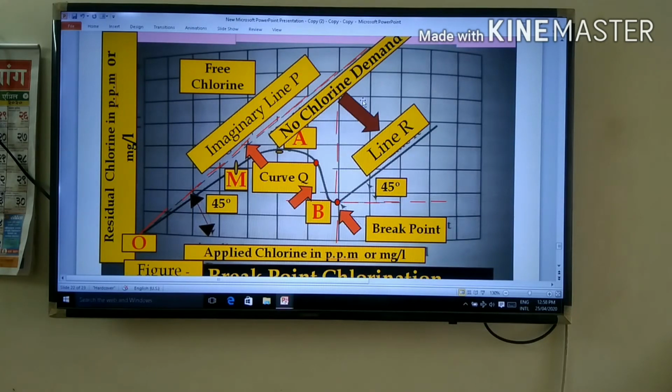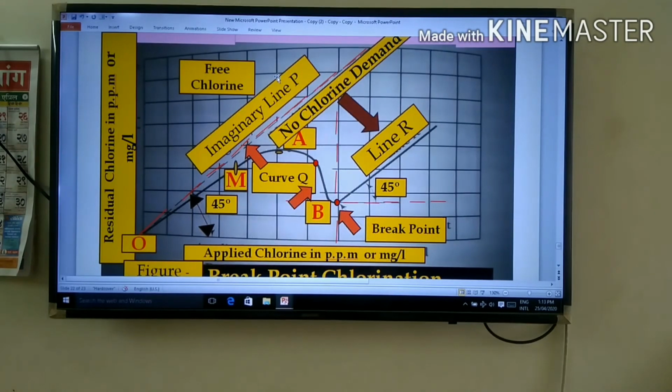At point A, if we add a further dosage of chlorine to the water, then you find a sudden decrease in residual chlorine. After point B, that is line R, there is no chlorine demand curve. This stage is sometimes accompanied by bad smell and taste.